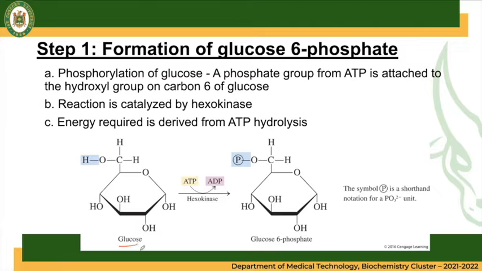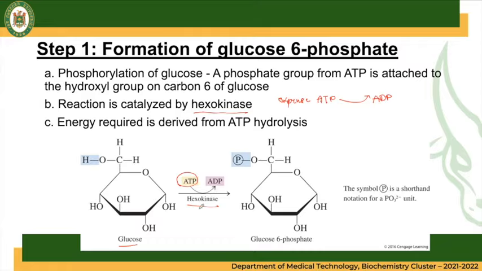reactant, which is glucose. So glucose is being converted to glucose 6-phosphate. This reaction is catalyzed by the enzyme hexokinase, at the expense of ATP. So there is an expense here in step number 1, where ATP is simultaneously converted to adenosine diphosphate, ADP. So, at the expense of ATP, gagastos tayo.